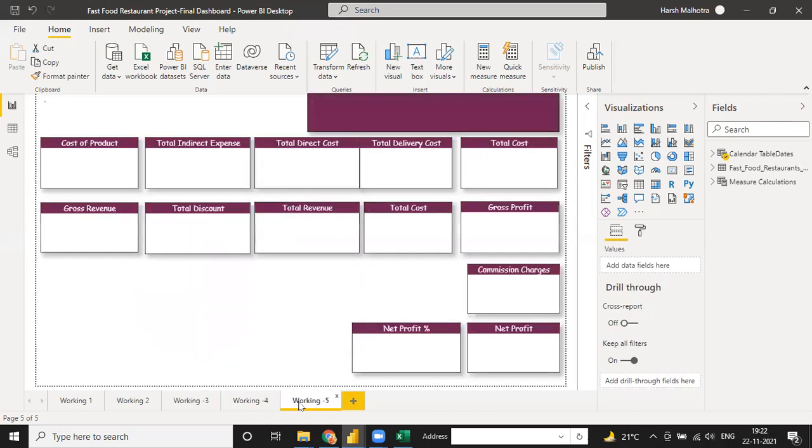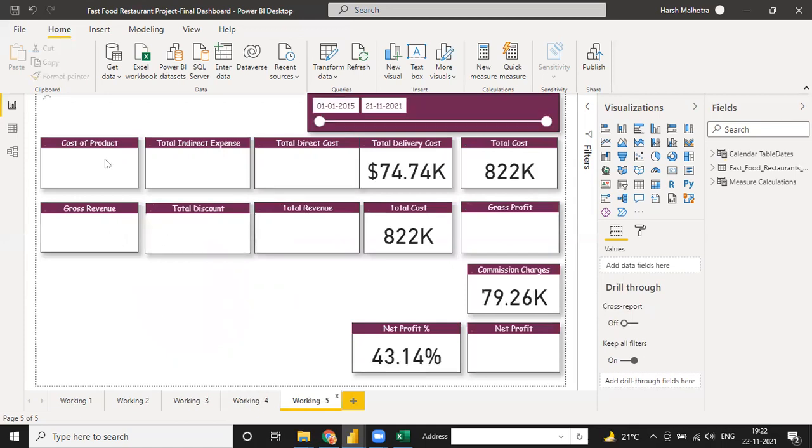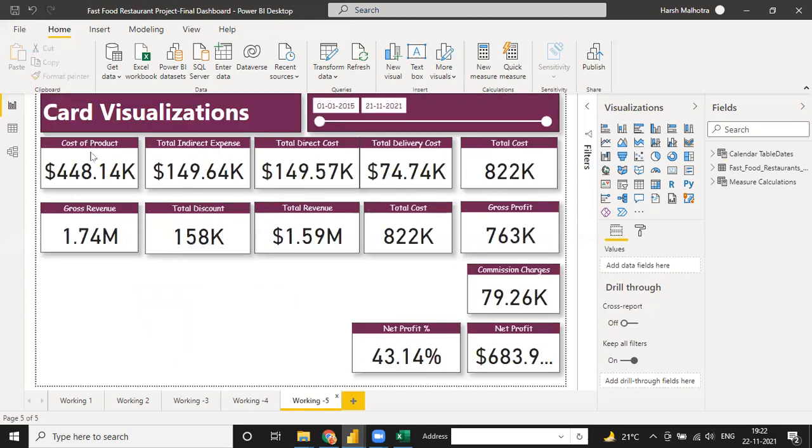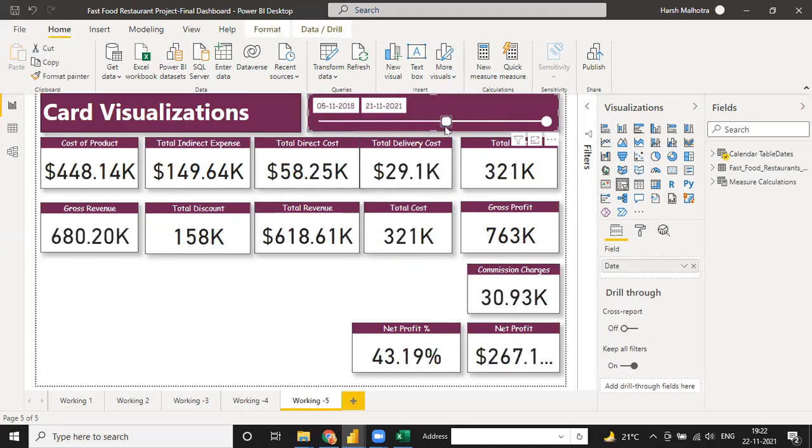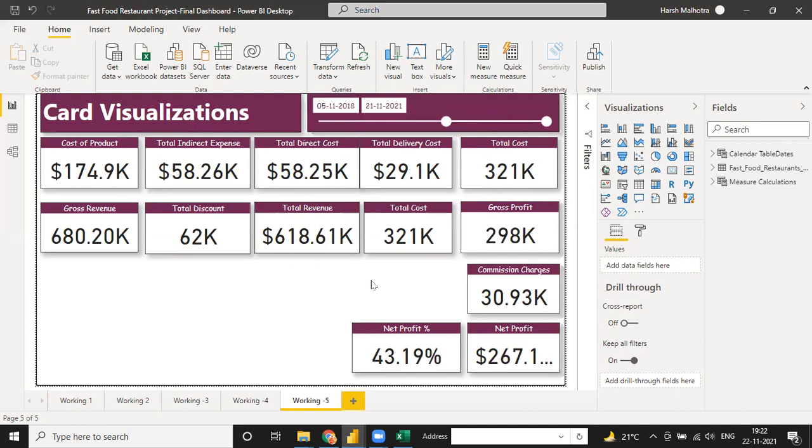Same way, these are the expenses: total cost of product, total indirect expense, total direct expense, delivery cost, total cost, revenue, discount, total revenue, gross profit, commission, net profit percentage, and net profit total. So this kind of project you have to analyze on the basis of date range. If you change this date range, see, all the data will change together. So it is completely dynamic data we have.